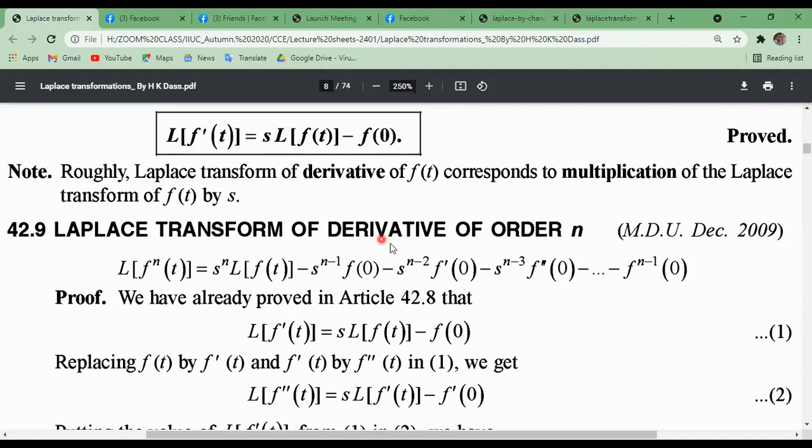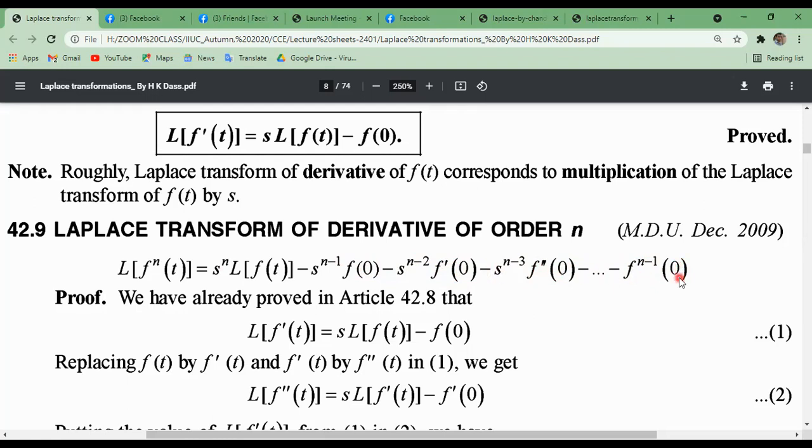Now, Laplace transform of derivative of nth order function. The Laplace transformation of the nth derivative of f of t can be written as s to the power n Laplace transformation of f of t, minus s to the power n minus 1 f of 0, minus s to the power n minus 2 first derivative of f of 0, minus s to the power n minus 3 second derivative of f of 0, minus dot dot, minus the (n minus 1)th order derivative of f of 0.